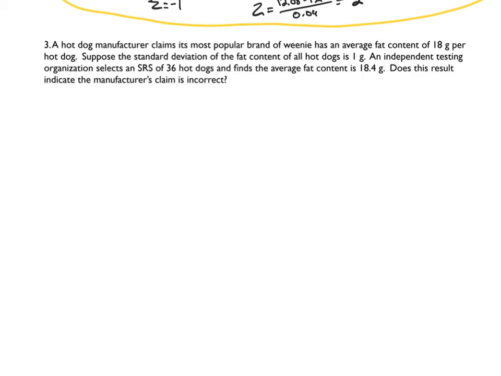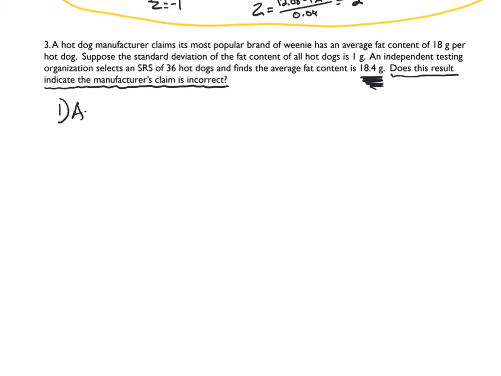So this, we don't need to worry too much about this statement right here. Does the result indicate? That's really a chapter or a semester 2 idea. But what I want to do is just find the average that we get 18.4 or greater. Like what are the chances of that happening? So let's do this. Let's go number 1.